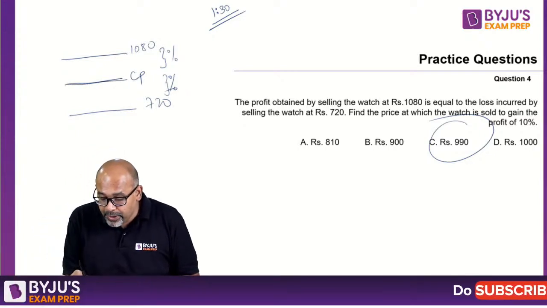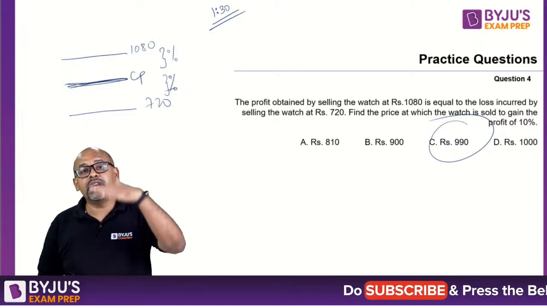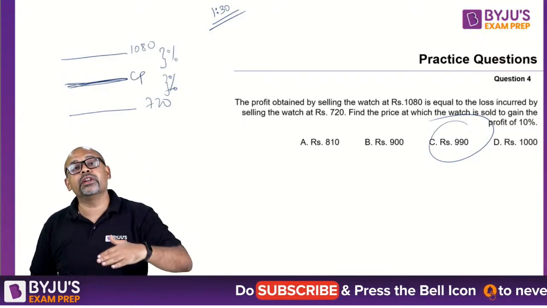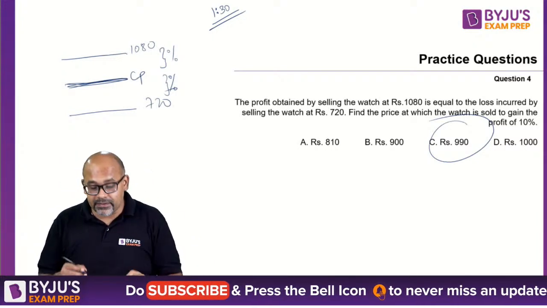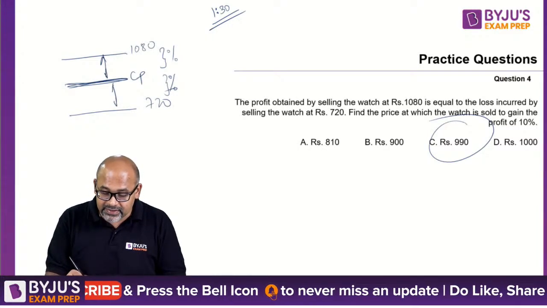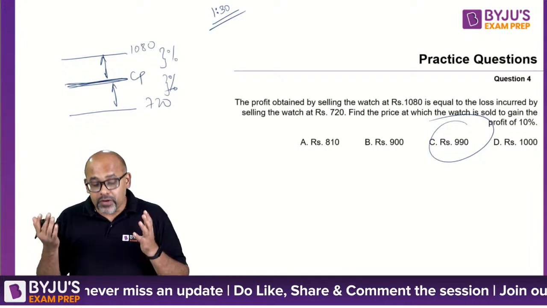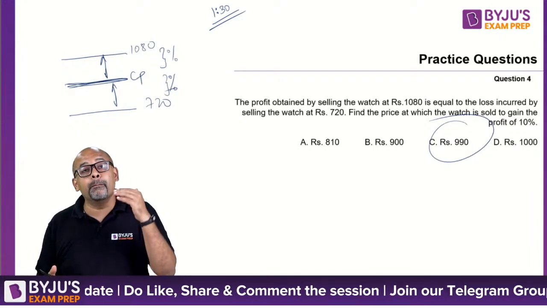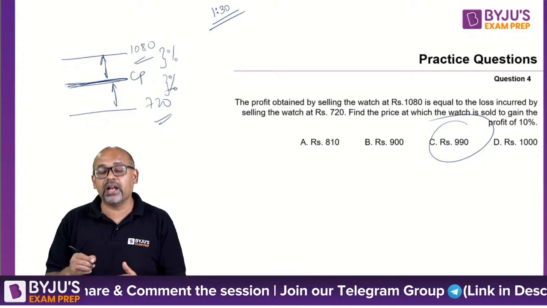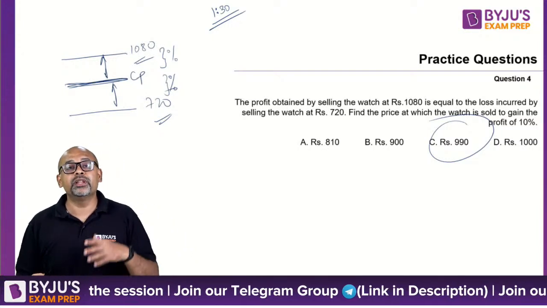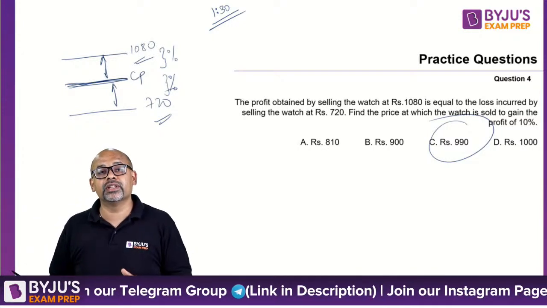Which means, compared to this middle line, 1080 which is on the top and 720 which is on the bottom, the percentage is the same, which means the distance here and the distance here should be the same, or the difference should be the same. Which means the cost price has to be the midpoint of 720 and 1080. It should be the midpoint of 720 and 1080.